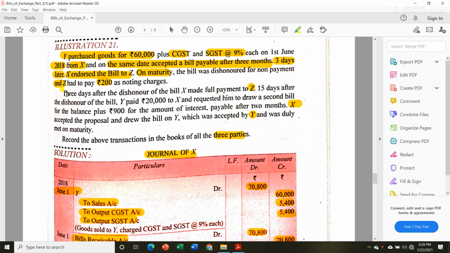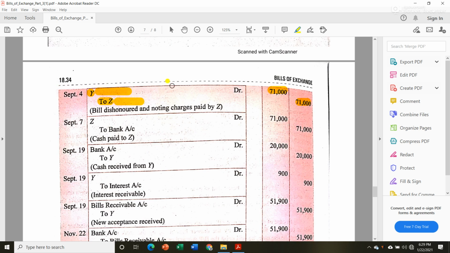Okay, now let's see 3 days after the dishonor of the bill, that means 3 days after September 4, that is September 5, September 6, September 7. On 7th September, after the dishonor of the bill, X made full payment to Z. Full payment means 71,000, not 70,800. So for that let us make the entry.